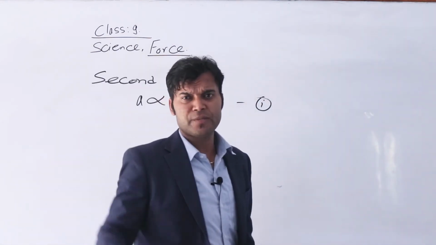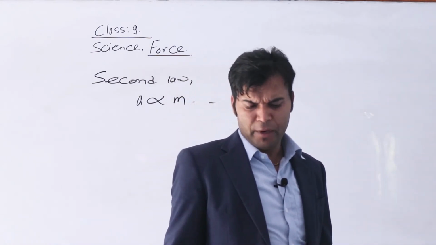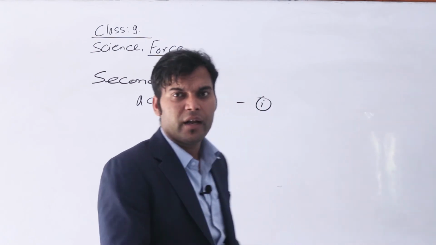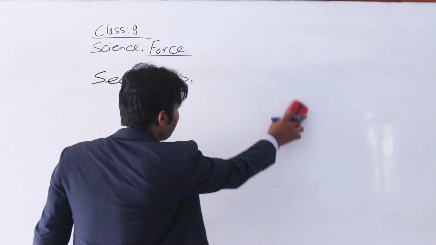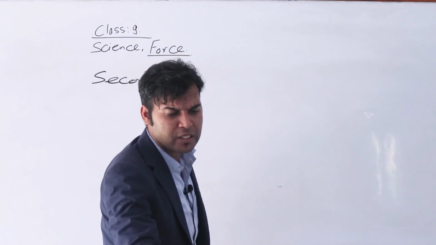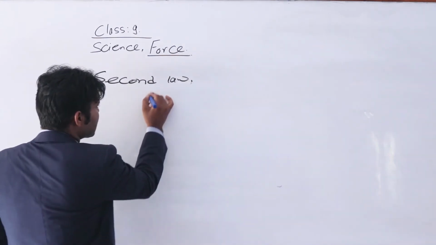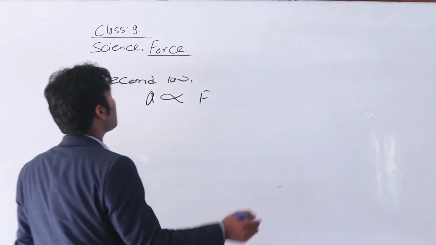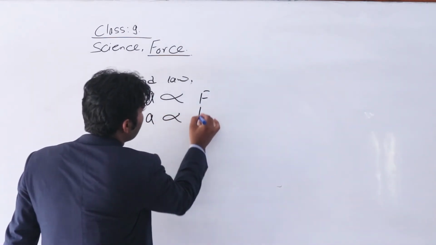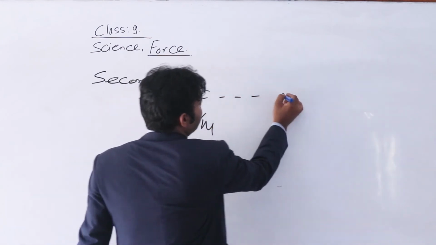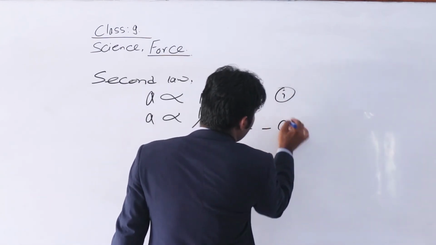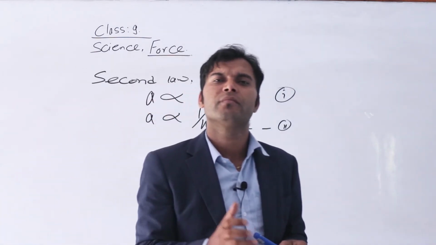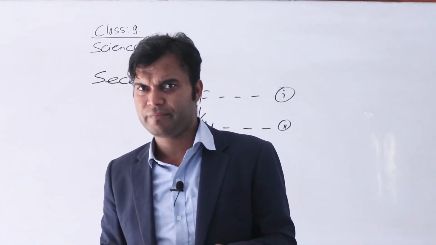And this acceleration produced in an object is inversely proportional to the mass. Acceleration is directly proportional to the force, and it is inversely proportional to the mass. This is the mathematical statement of Newton's second law of motion.